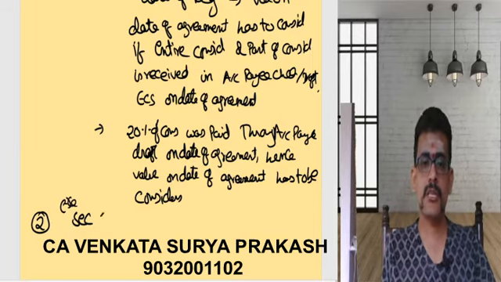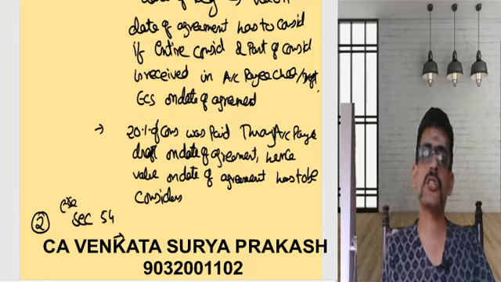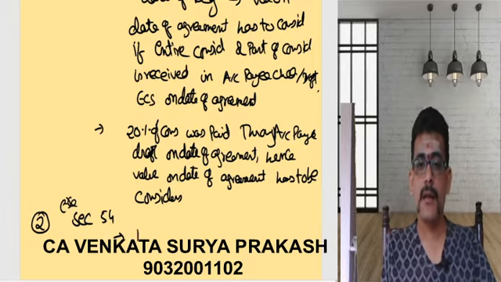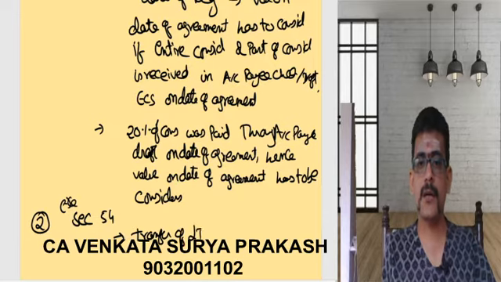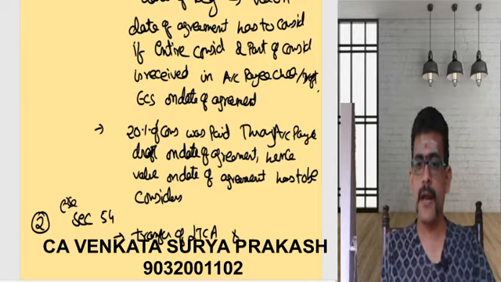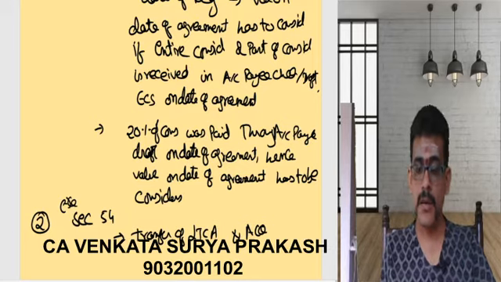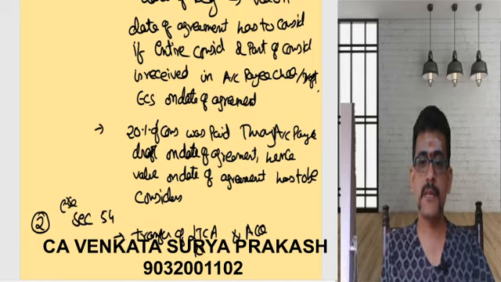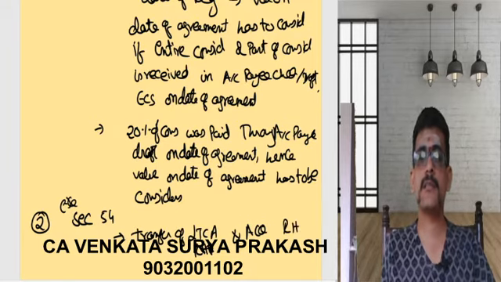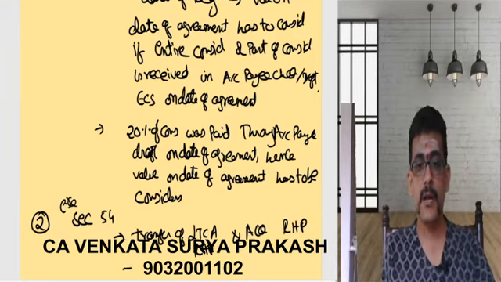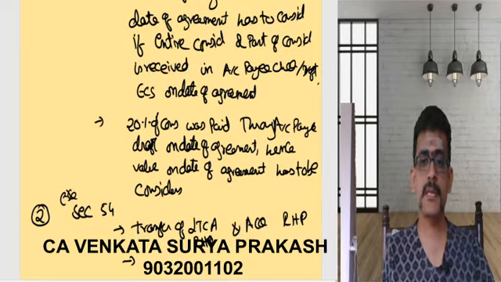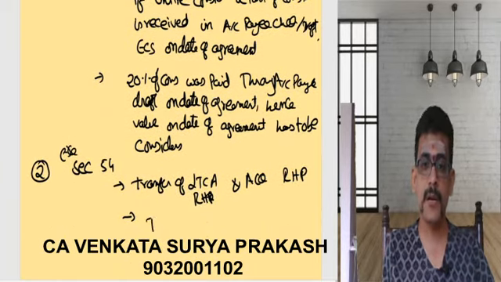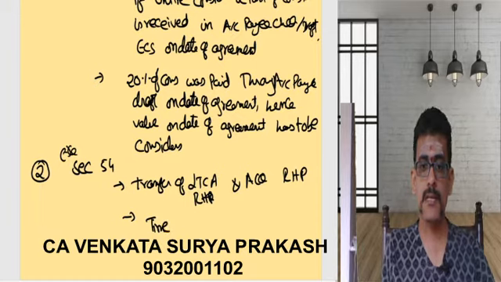Exemption under section 54, you just need to mention conditions. What? Transfer of long-term capital asset and acquire another residential house property, and you write down the conditions. What are the conditions there? Time limit, you need to update regarding the time limit.